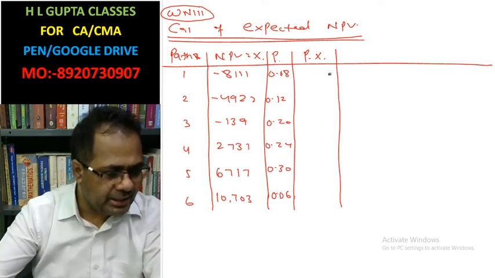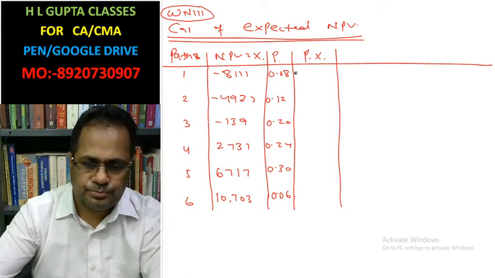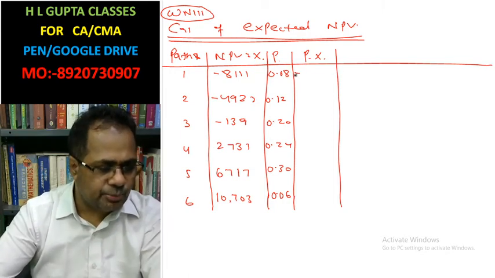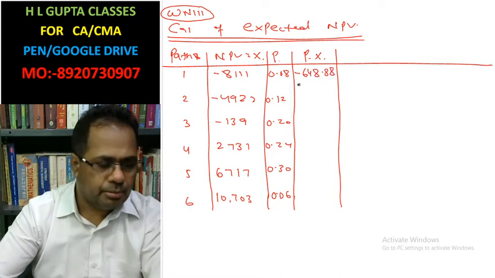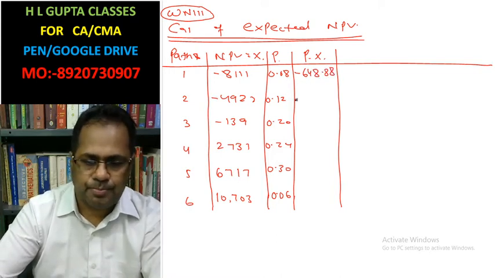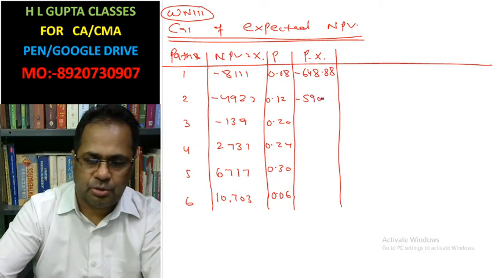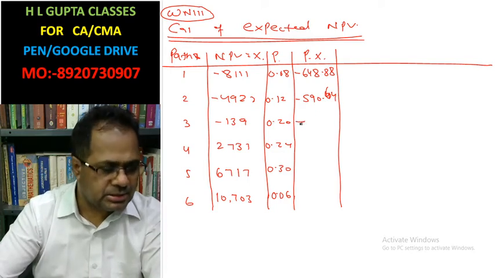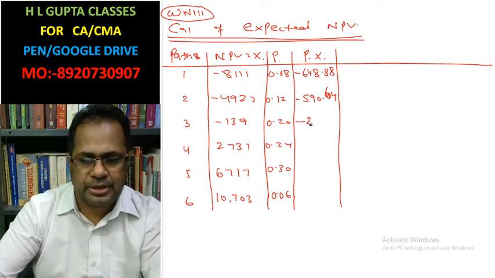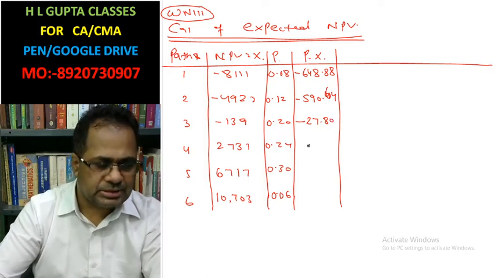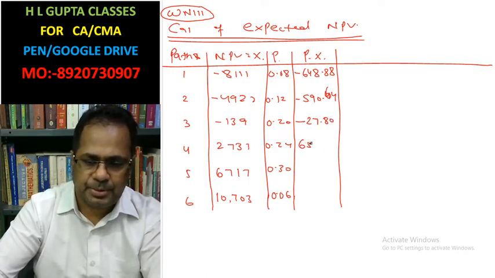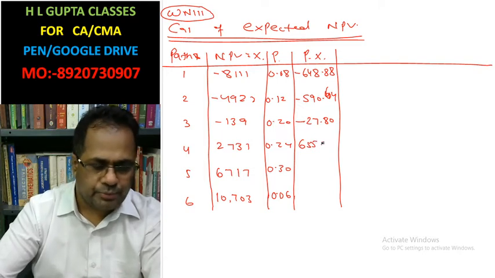The pi xi values are minus 648.88, minus 590.64, minus 27.80, and 655.44.